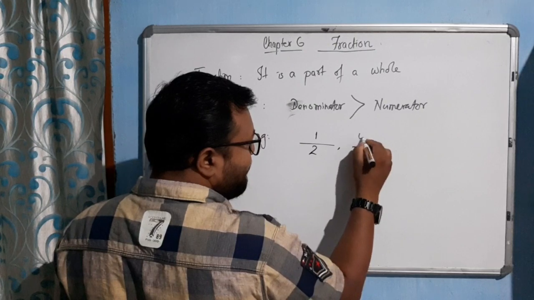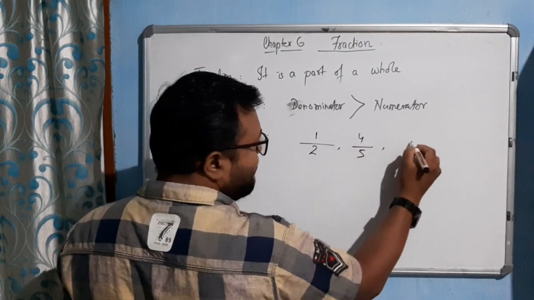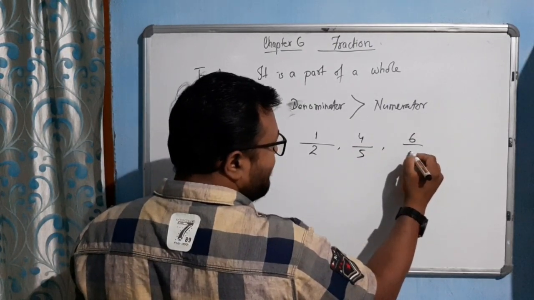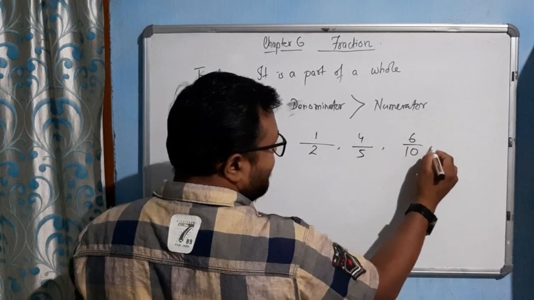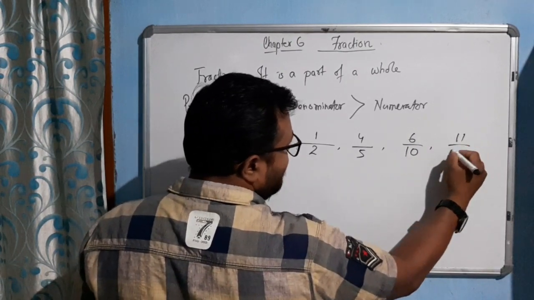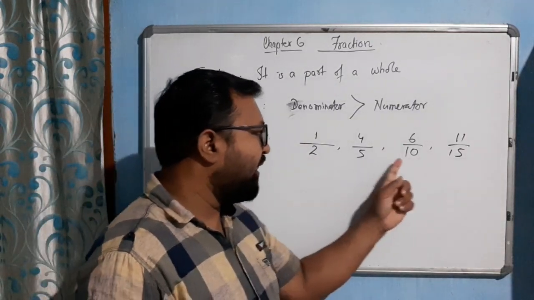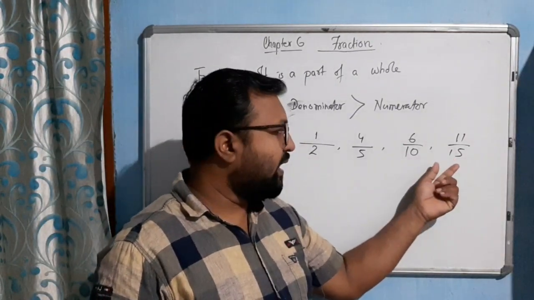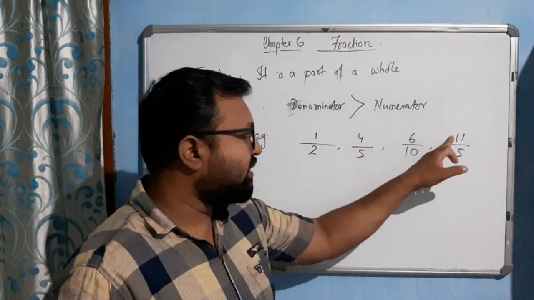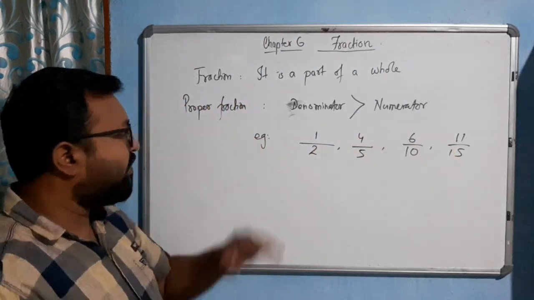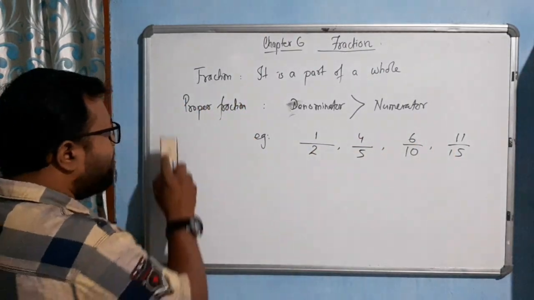So suppose 4 by 5. Suppose 6 by 10. Suppose 11 by 15. You can see here all the denominators are what? Greater than the numerators. That's why these are what? Proper fractions. Now come to improper.